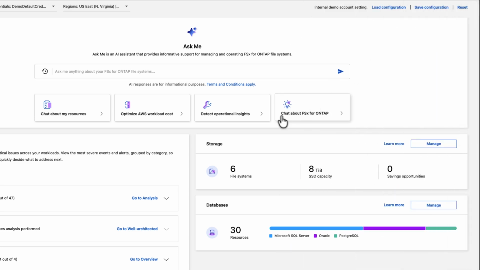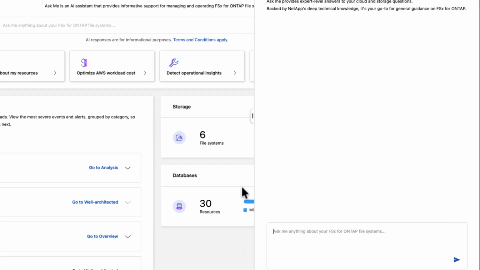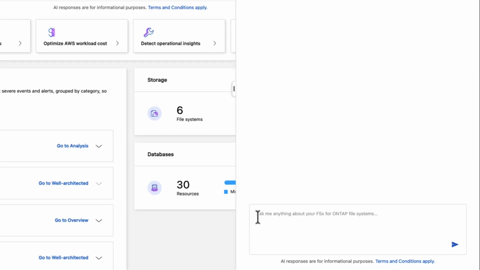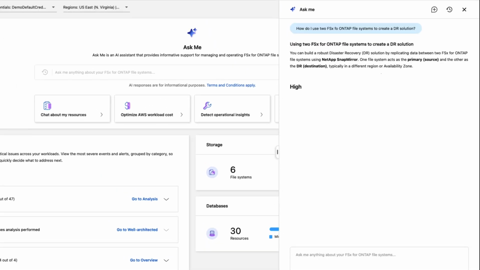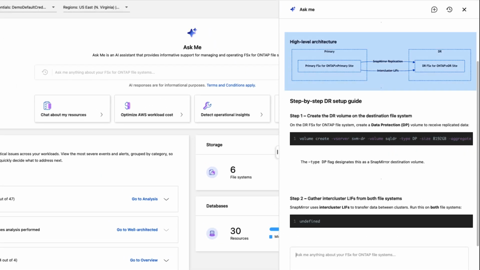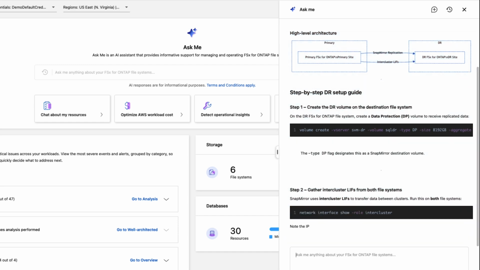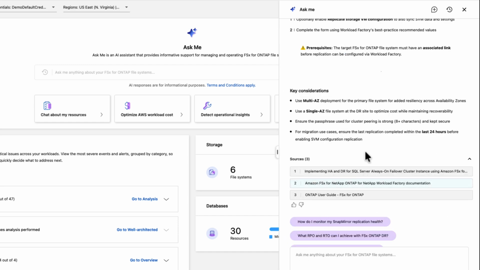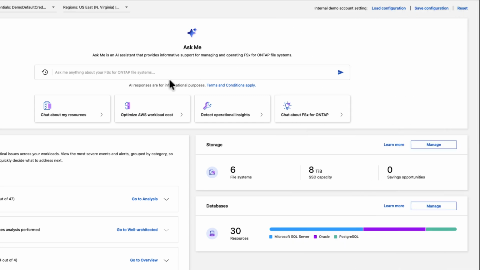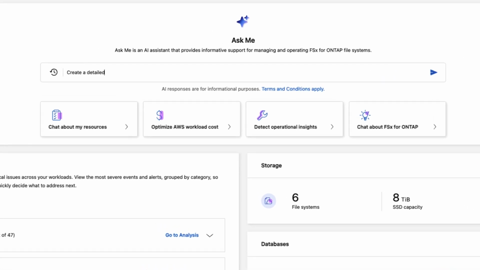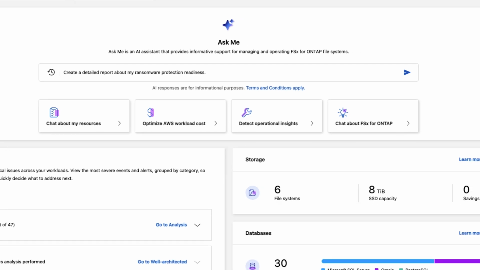The final tab opens a free chat text with Ask Me as a trusted advisor. For example, you can ask how to set up a DR solution for your file systems and get a high-level architecture and step-by-step instructions. You can also use Ask Me to generate custom reports with actionable recommendations. For example, preparing a report about your ransomware protection readiness.